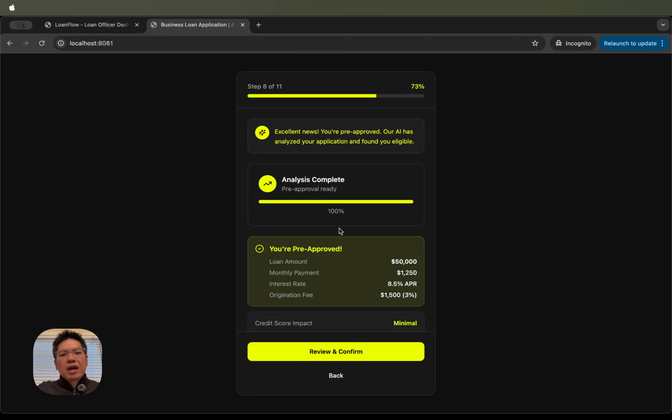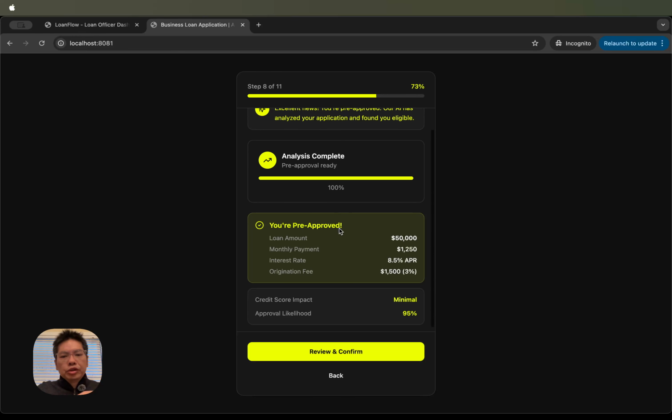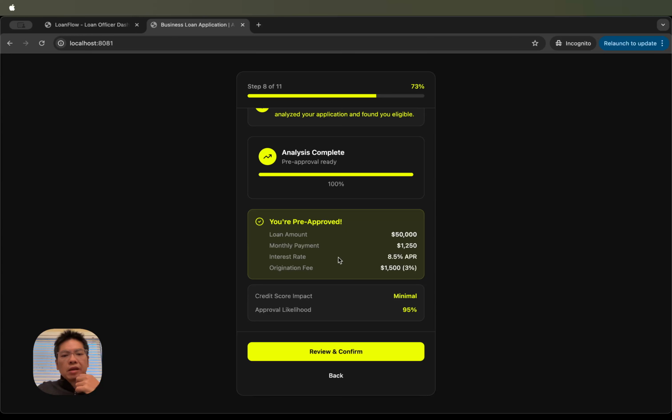So we now have a pre-approval term sheet that we're presenting to this borrower. Here are the loan amount, monthly payment, interest rate, and the fees that we're charging. And we're telling the potential borrower at this point, the impact to credit score is very minimal, and the approval likelihood is super high. So they're very enticed and interested to go forward with the application process.